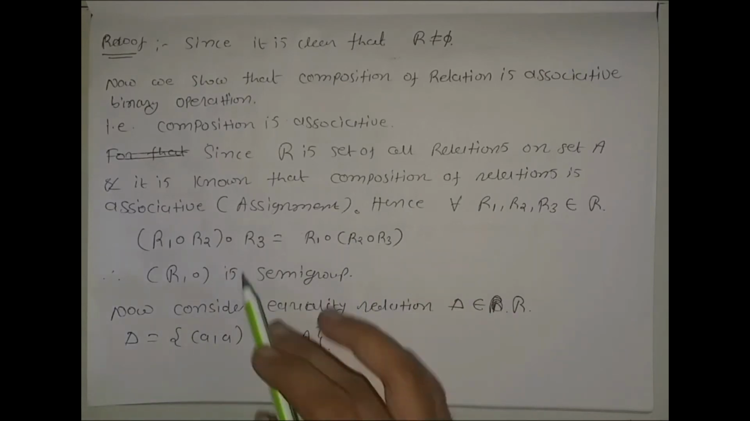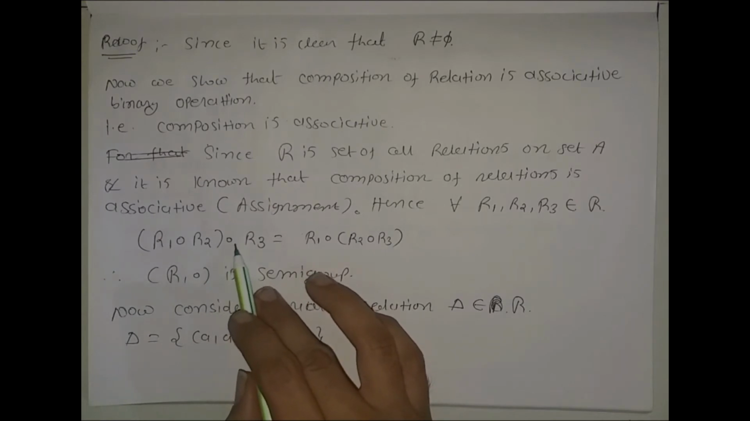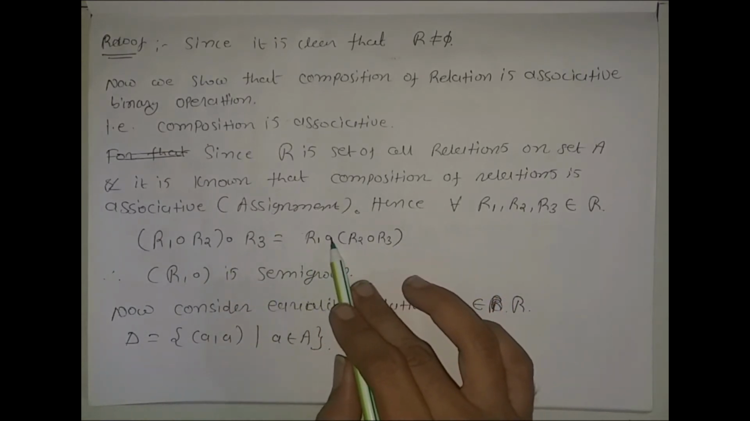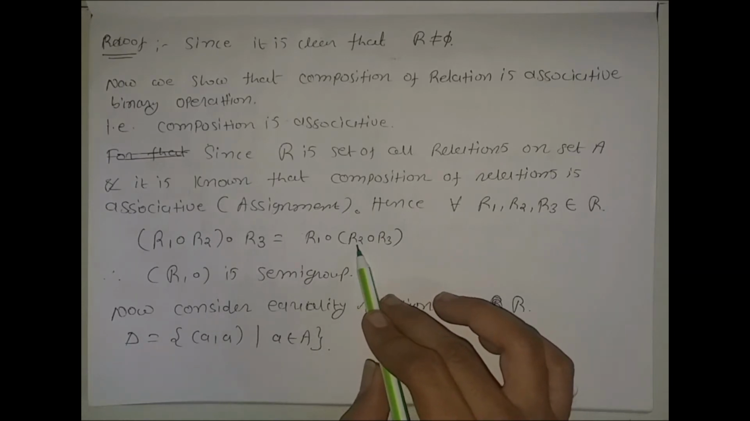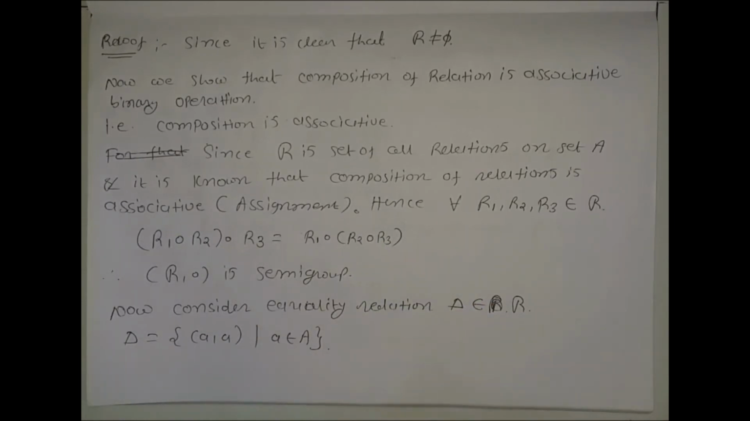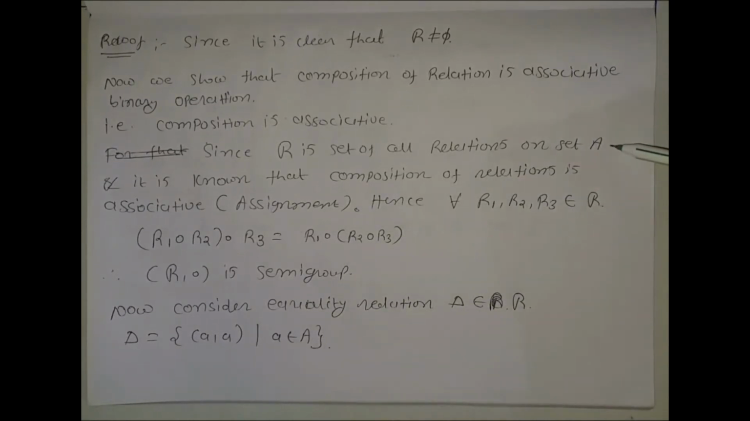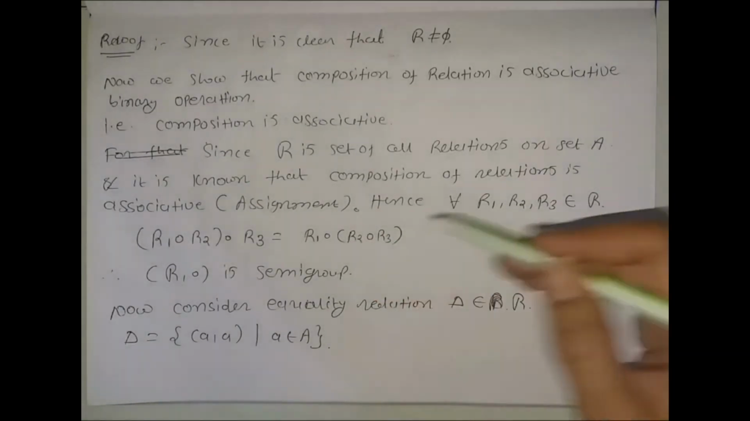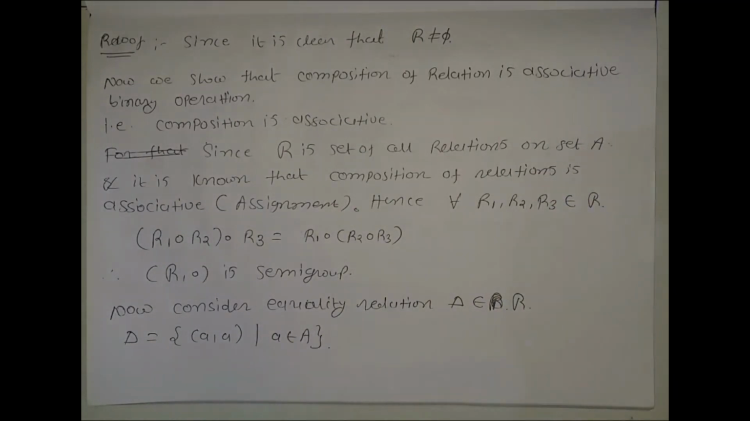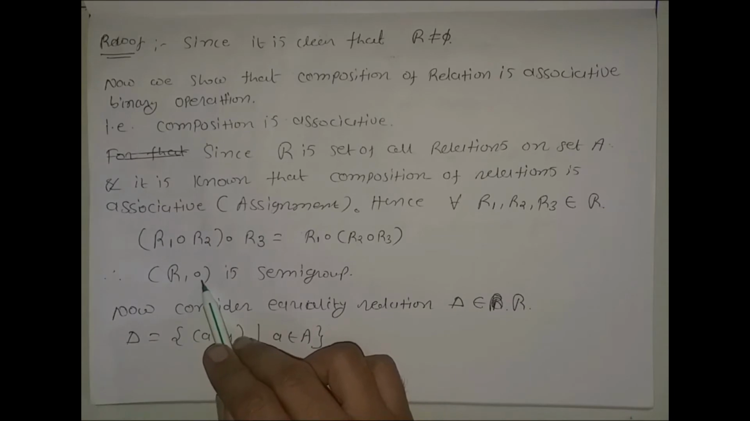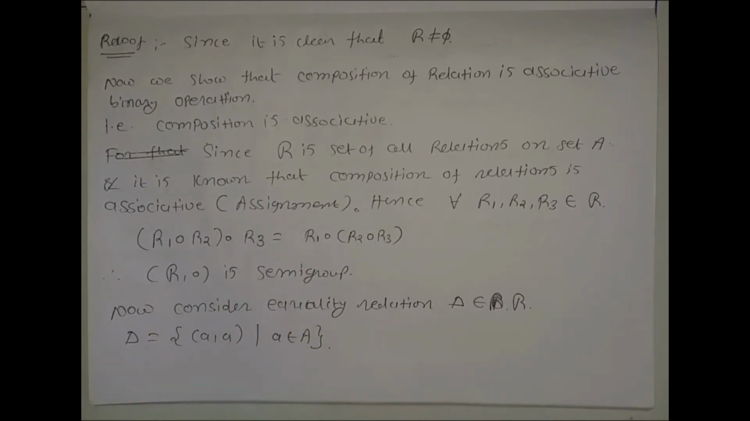This is your assignment. You should find the proof and write it down in your notes that the composition of relations is associative. Hence, for all R1, R2, R3 belonging to script R, (R1 composed with R2) composed with R3 is equal to R1 composed with (R2 composed with R3). You can write R3 composed with R2, composed with R1, equal to R3 composed with R2 composed with R1. You can write any notation because here our main set is A. All these 3 relations are on the same set A. So composition is associative. Also script R is non-empty. So script R with the binary operation composition is a semigroup.